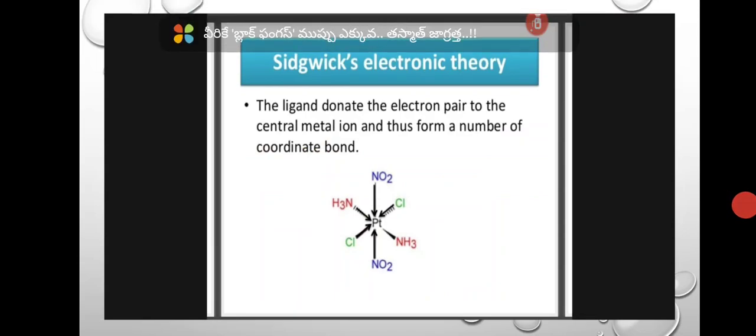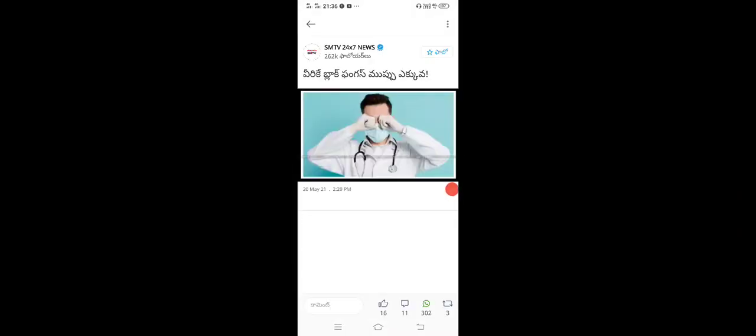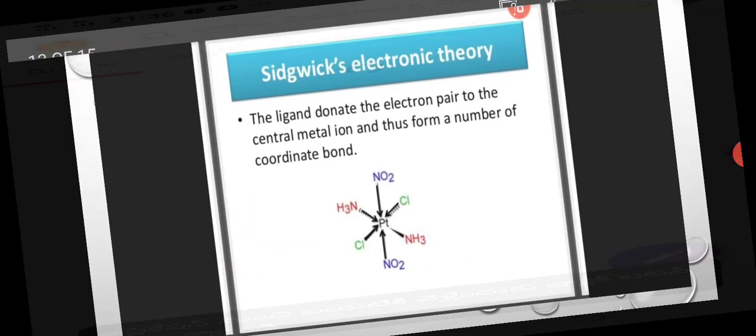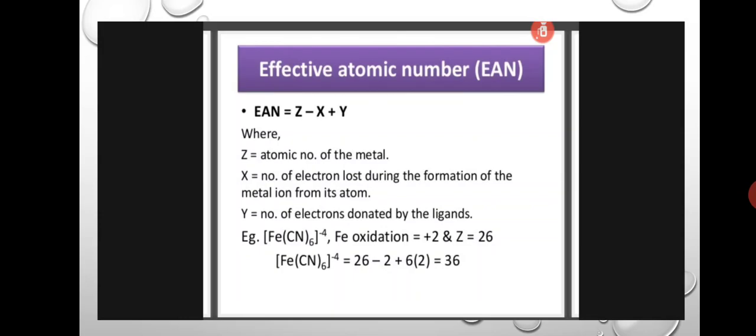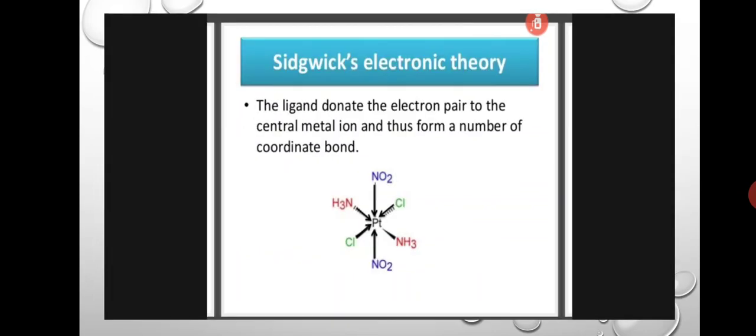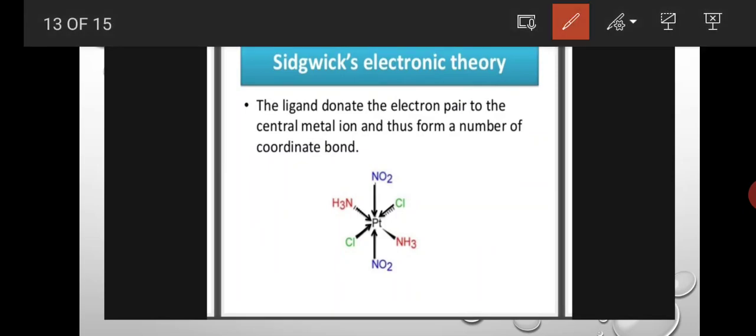Here also, for example, we are taking the central metal atom platinum.